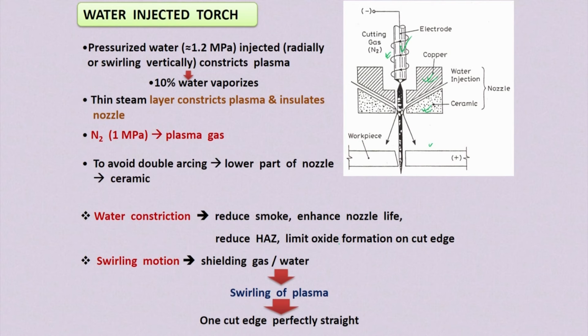So limit the oxide formation on the cartridge. You can see, because this high temperature is used for cutting the material, after cutting, immediately this molten material is blown up, but this workpiece material actually comes into a very high temperature plasma jet. So it is also heated up.